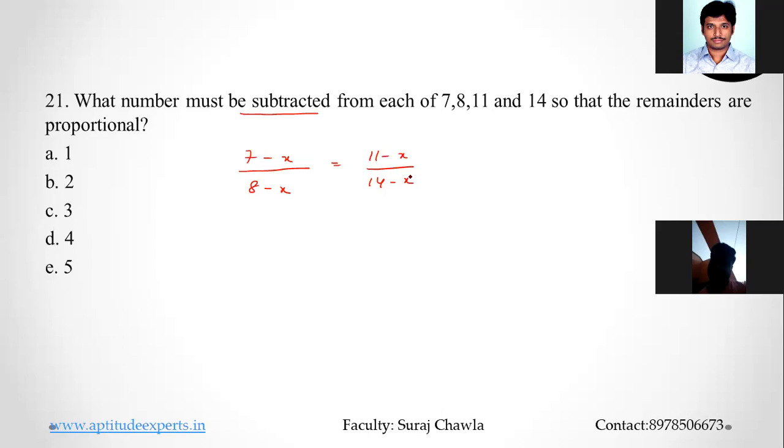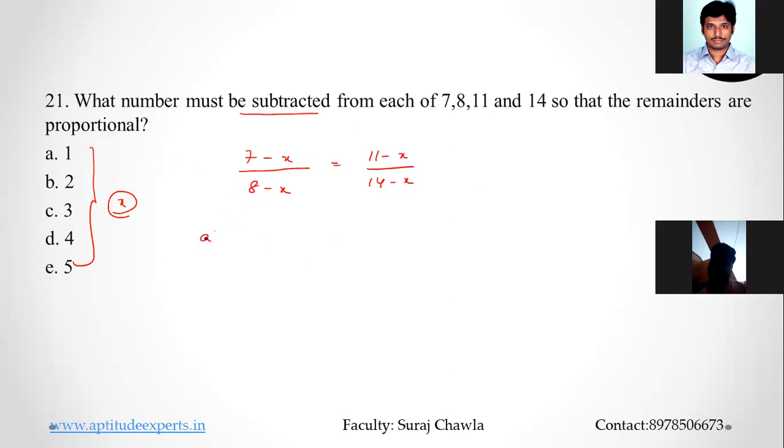Now, a lot of students start cross multiplying and start using their mathematical knowledge. Now, please understand, he is asking you what number must be subtracted. That means the options are giving me the value of x only. So the best part is replace options. That will give you the best possible answer. And the numbers are also lovely. Clear? So any one of the options that you replace, whichever satisfies the given condition should be your answer.